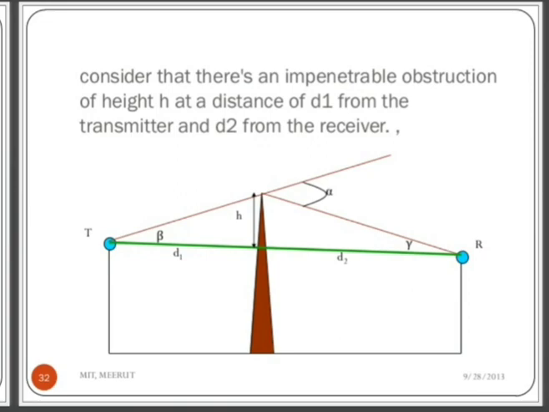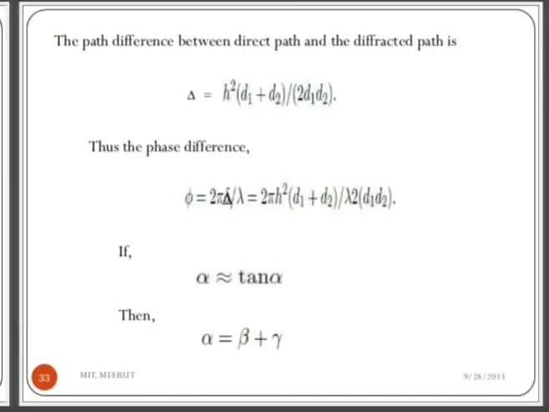So consider an impenetrable obstruction of height h at a distance of d1 from the transmitter and d2 from the receiver, which is shown in the diagram. Then the path difference between the direct path and the diffracted path is given by the equation here.